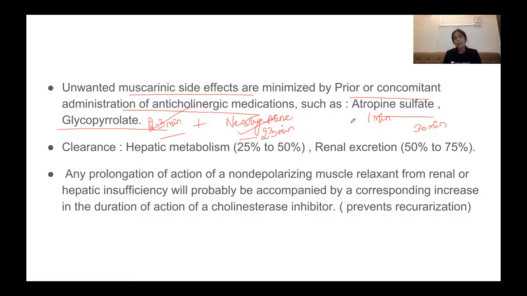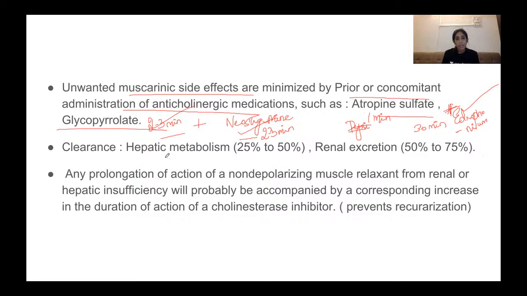Atropine sulfate can generally be used with, I'm sorry, not pyridostigmine, with edrophonium. Edrophonium is also rapid and short acting. So edrophonium and atropine sulfate, studies have shown that they have been useful together, but generally our combination is neostigmine and glycopyrrolate.